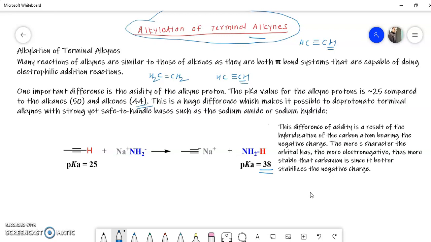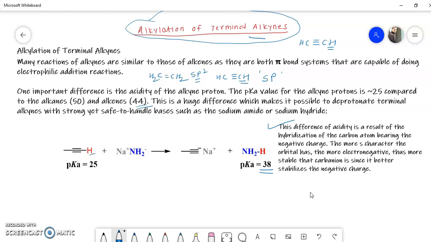This can be explained as follows. The difference of acidity is the result of hybridization of the carbon atom. In alkyne the carbon is sp hybridized, and in alkene the carbon is sp2 hybridized. So the percentage of s character in alkyne is more as compared to alkene. The more the percentage of s character, the more the electronegativity, so the more stable is the carbanion. So the carbanion generated from alkyne is highly stable.